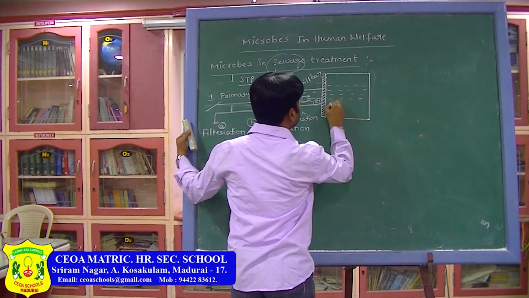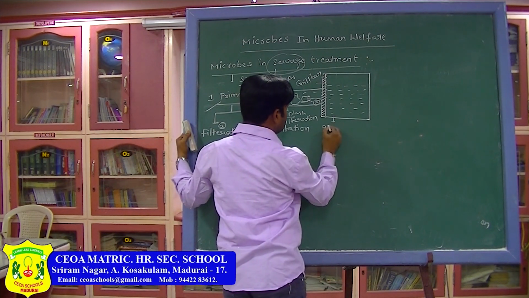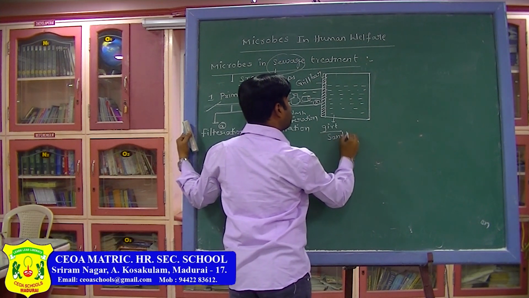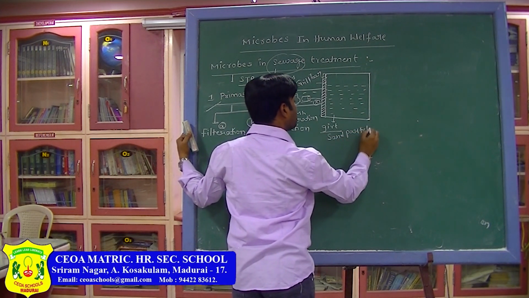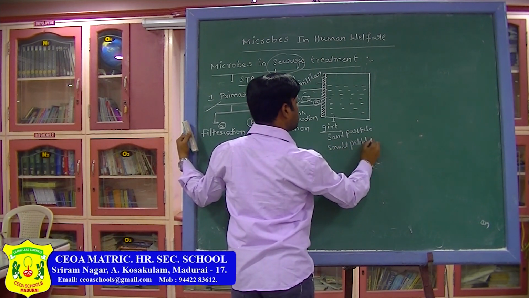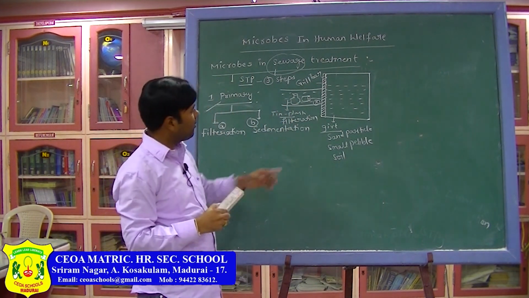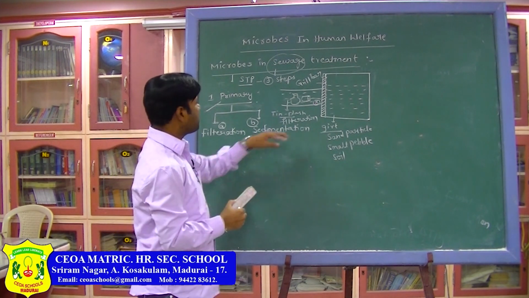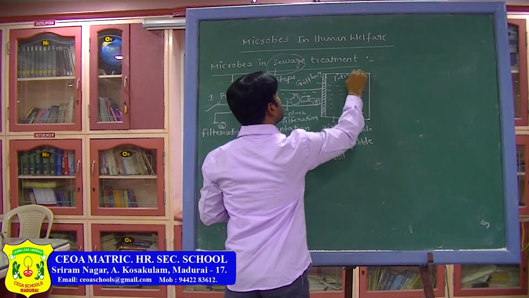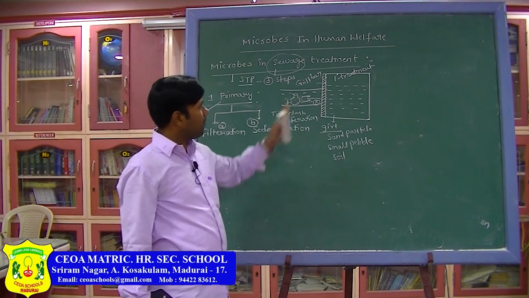Not only sewage water, the grit is present in that. Grit is nothing but sand particles, small pebbles and smooth soil. Which treatment is this? This is the primary treatment.